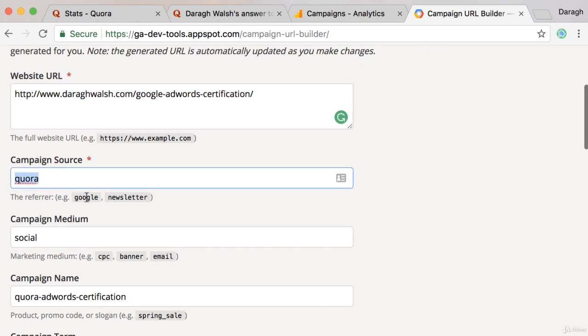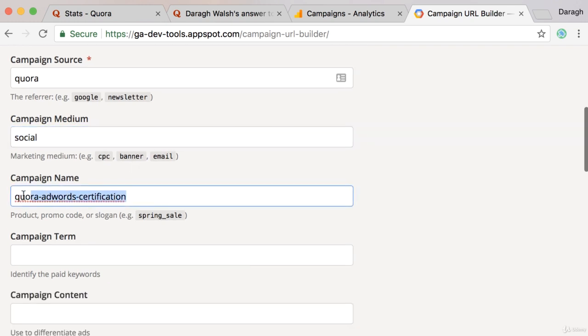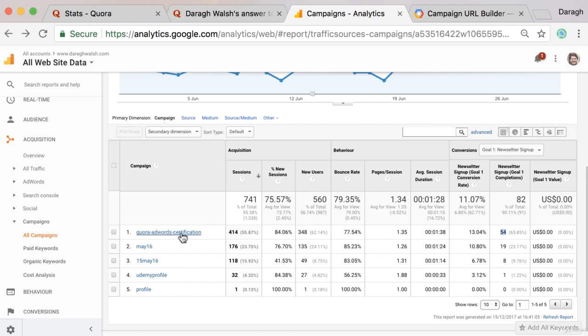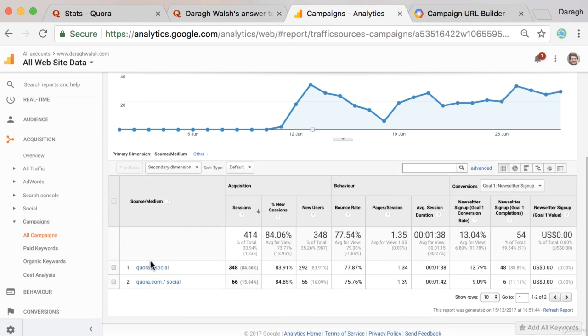So it's going to be Quora. Our medium is social, meaning people are coming here organically through that social network. And then we want to put in our campaign name. And I'll show you what this looks like. You can see our campaign name. We can see in Google Analytics under our campaigns report. And then if we click in, we can see the source we've put in and the medium, Quora Social.